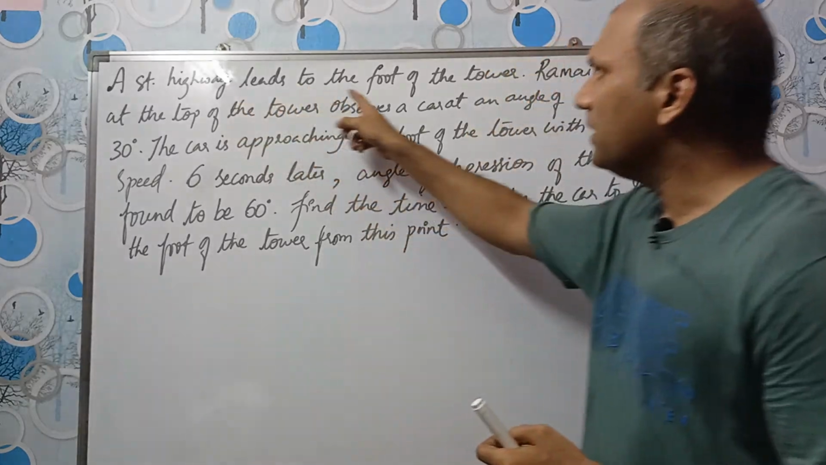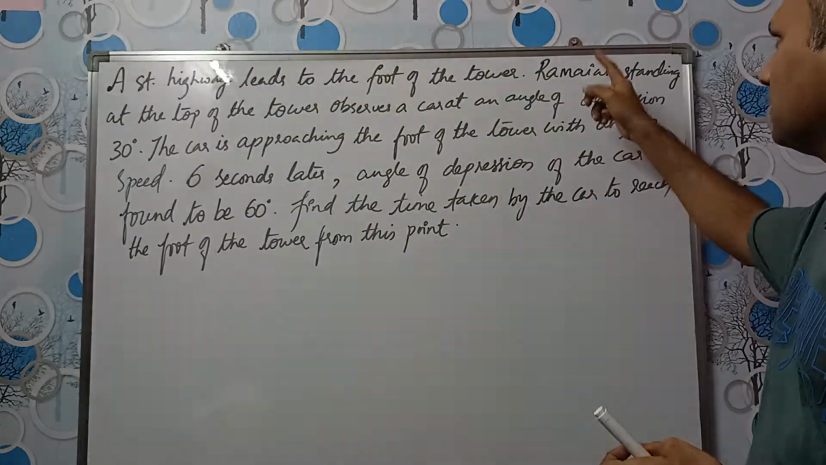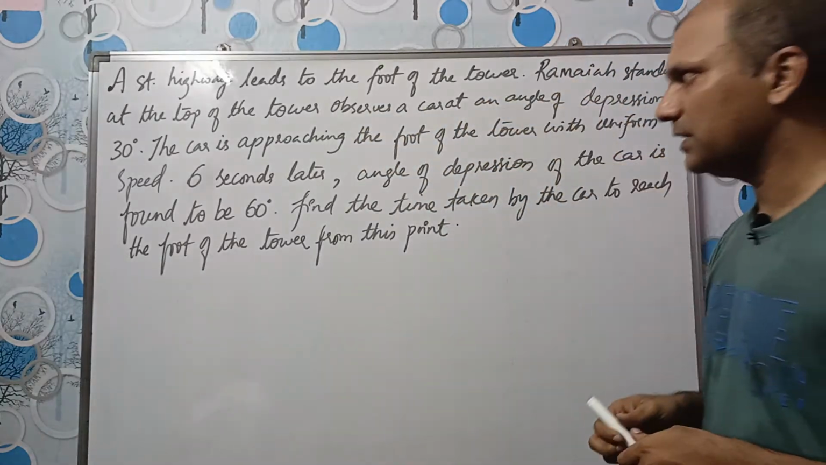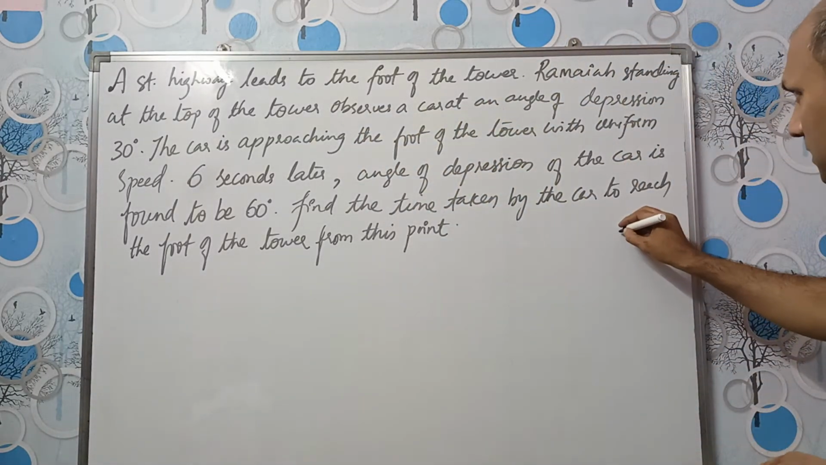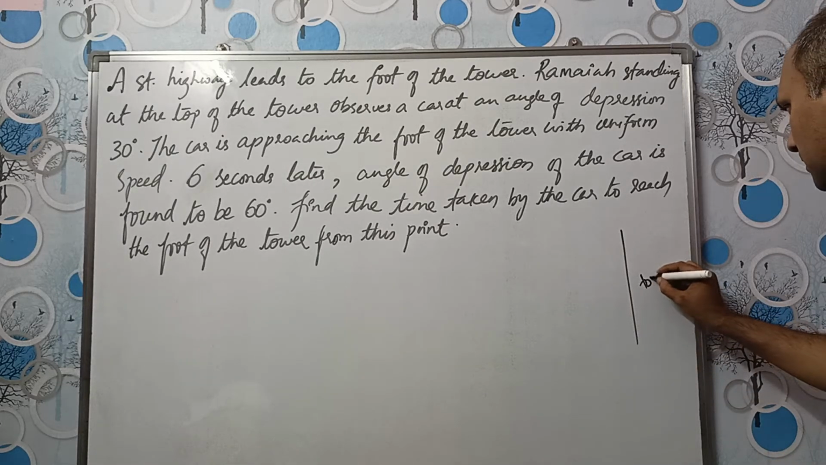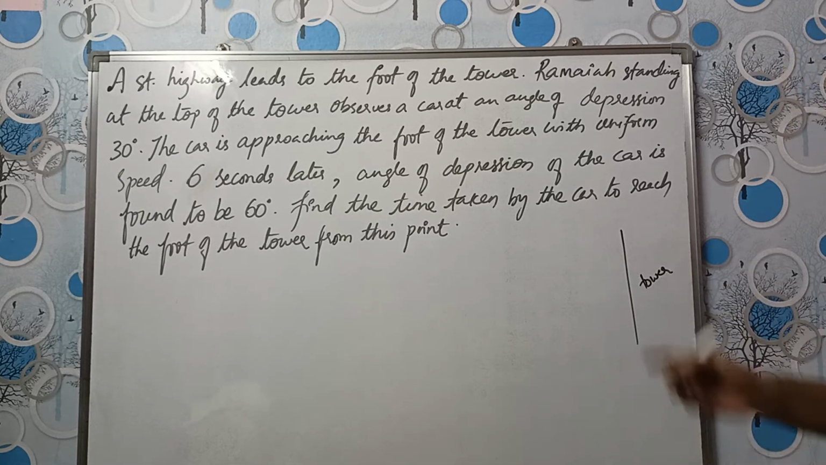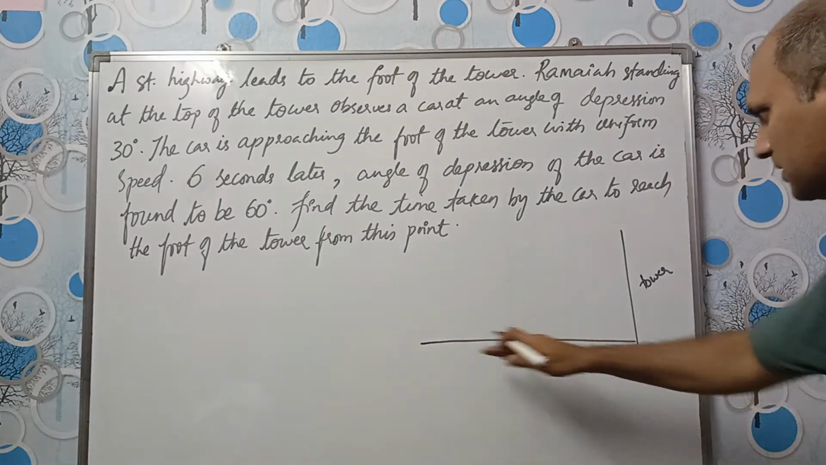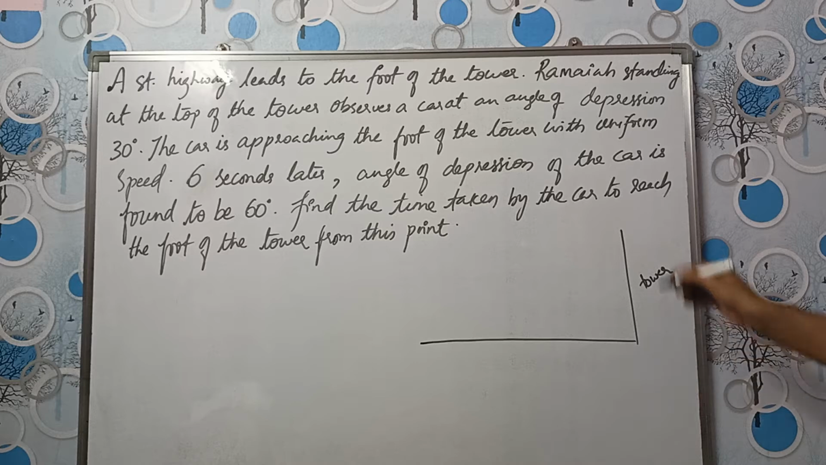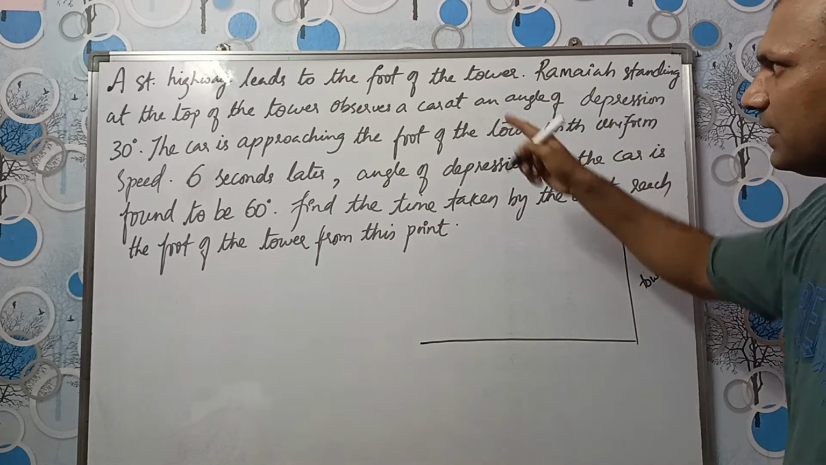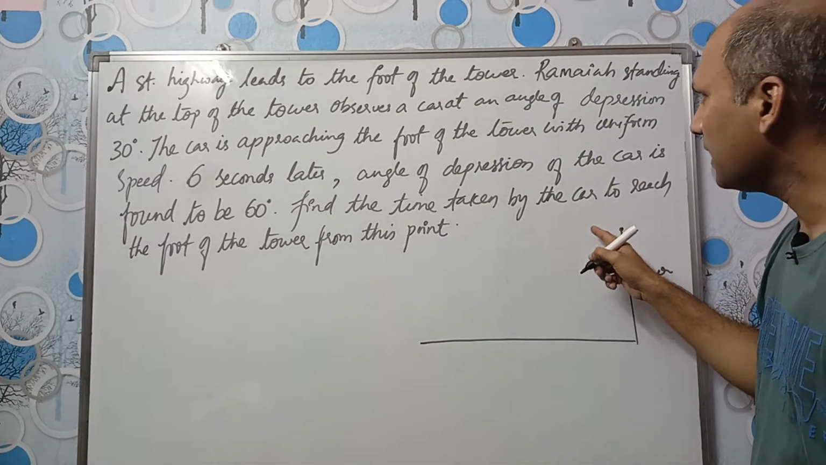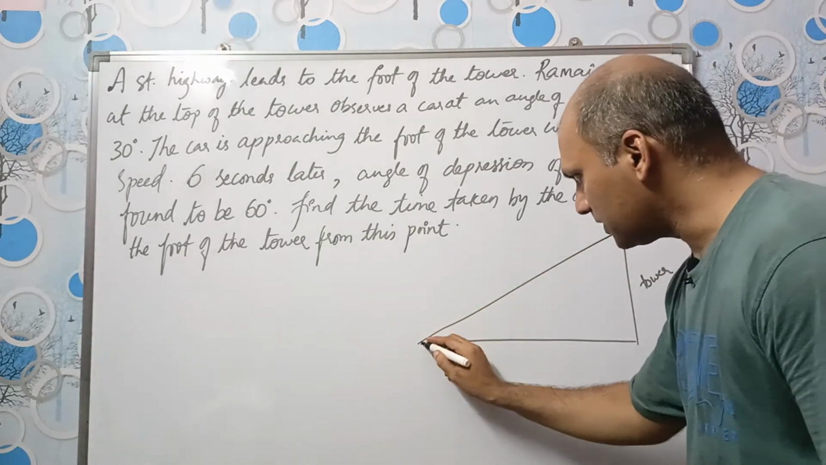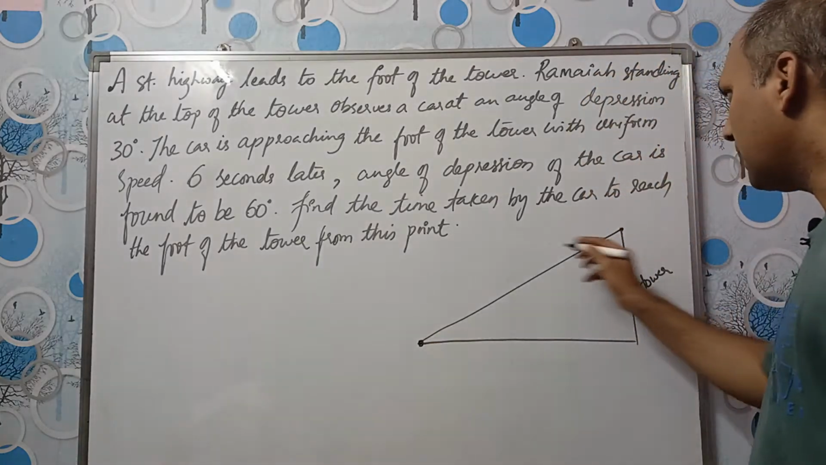A straight highway leads to the foot of the tower. Ramaya, standing at the top of a tower, observes a car at an angle of depression 30 degrees. Okay, see, this is the tower. This is the highway, leading to the foot of the tower. So one person, Ramaya, is standing at the top of a tower and observes the car at an angle of depression 30 degrees. So he is seeing the car which is approaching, right? So this is the car, an angle of depression.